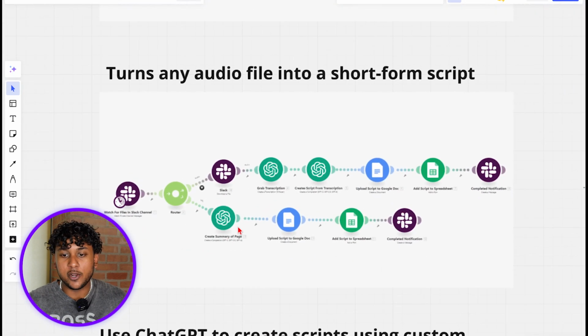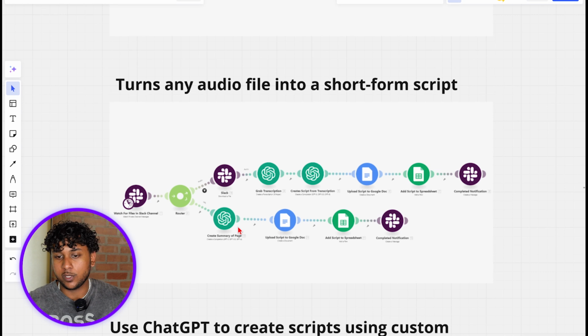The next one is turning any audio file into a short form script. This one's super clutch because sometimes I'm on a run or at the gym and I just come up with a brand new idea for a short form script that I think will go viral, right? And honestly, when you get these ideas, they come out of nowhere. Those are like the best ideas that usually go viral, right?